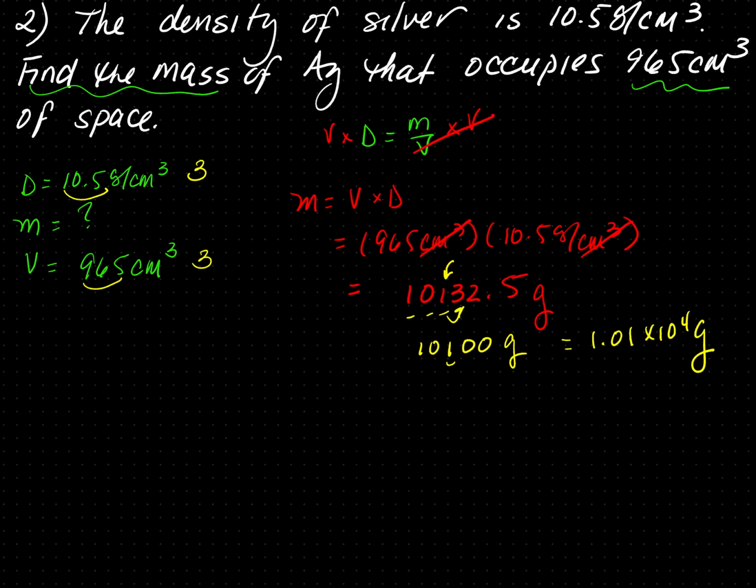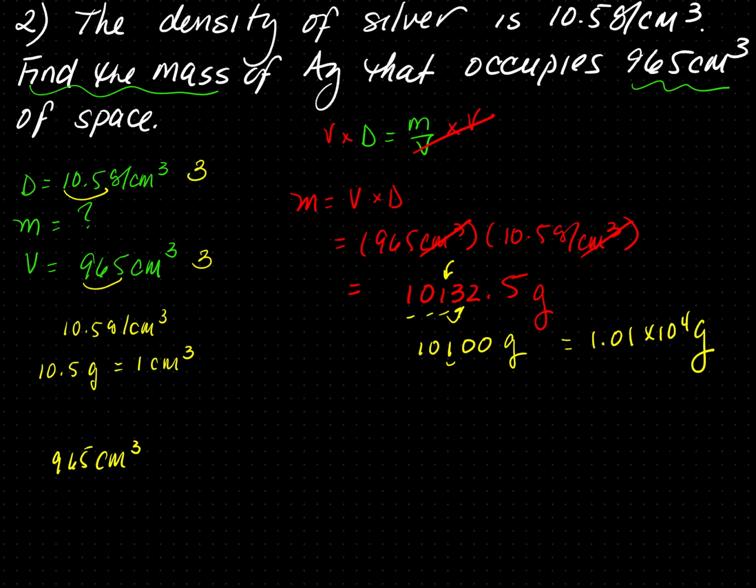If you don't want to memorize the formula, you can also use dimensional analysis to solve for this problem. As usual, start with what's given, which is 965 centimeters cubed. Now density becomes a conversion factor. Density is 10.5 grams per cubic centimeter. It can be rewritten as 10.5 grams is equal to 1 cubic centimeter.